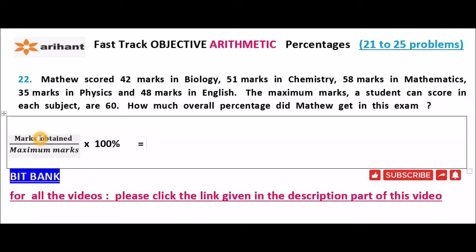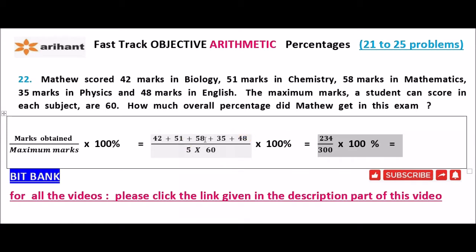So that is equal to marks obtained in each subject total, 42 plus 51 plus 58 plus 35 plus 48, divided by maximum marks in all subjects, 5 into 60, into 100%. So that is equal to 234 divided by 300 into 100%. After simplification we get 78%. So the overall percentage Matthew got in this exam is equal to 78%.